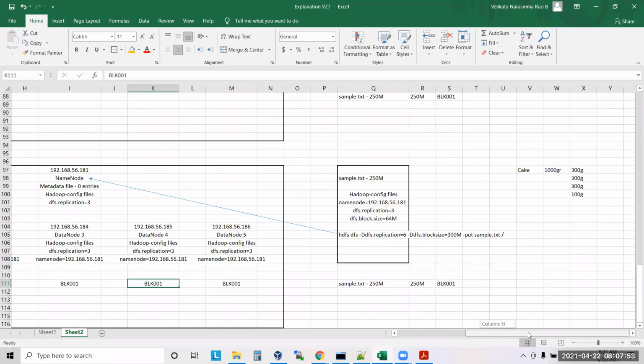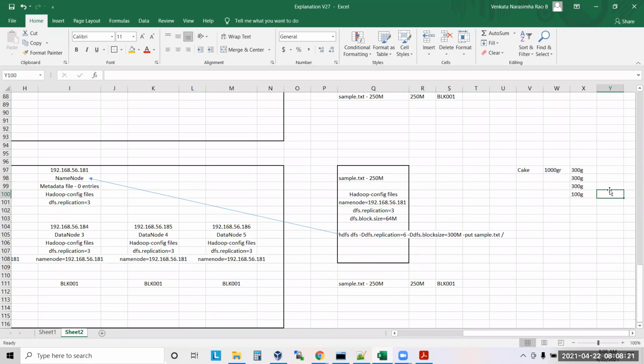So now I got 4 pieces. When I asked to cut the 1 kg cake into 300 gram pieces, I got a total of 4 pieces. In that, 3 are 300 grams and 1 is 100 grams. So now if I put them in boxes, what piece size will I have in the first box? 300 grams. Second box, 300 grams. Third box, 300 grams. Fourth box, 100 grams only, because that is all that is left out.